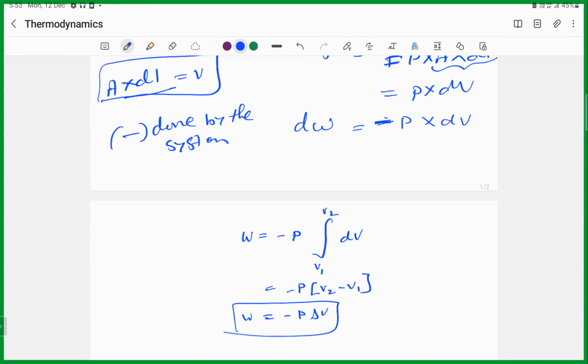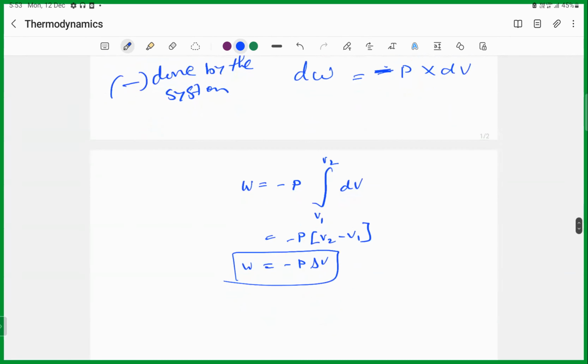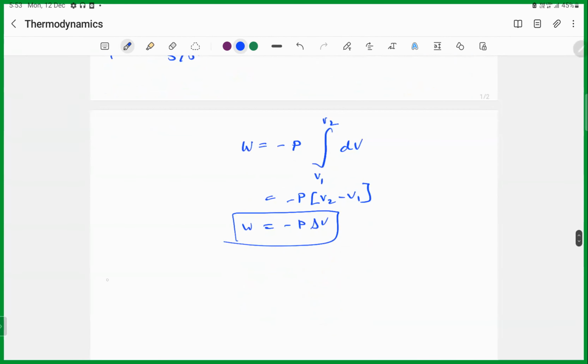That's all. Okay. Now we can write W as P delta V when V2 is greater than V1. When V2 is greater than V1, that is when expansion of the gas takes place, the second volume becomes more than the first volume.